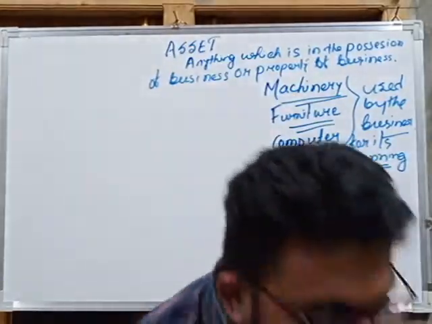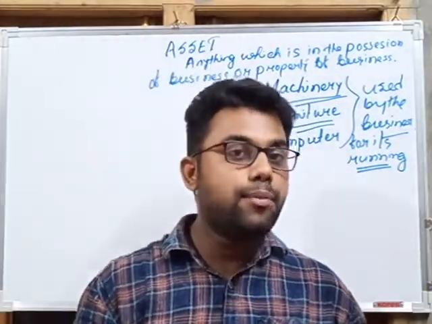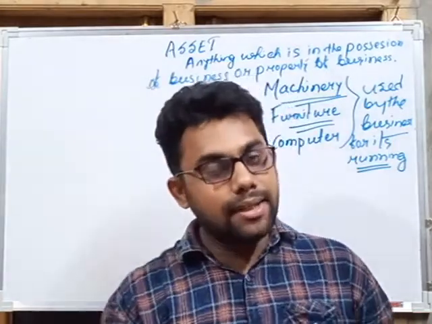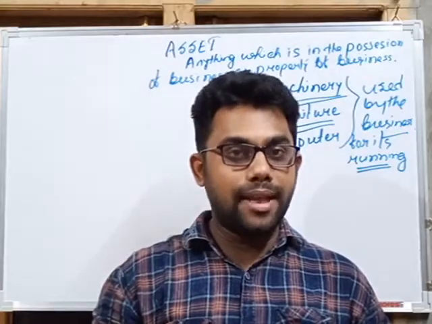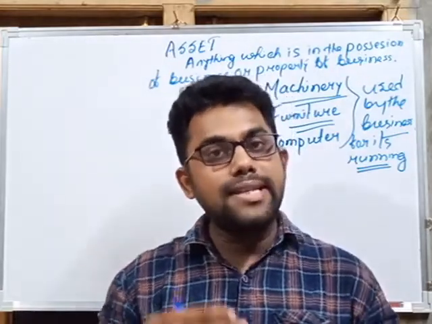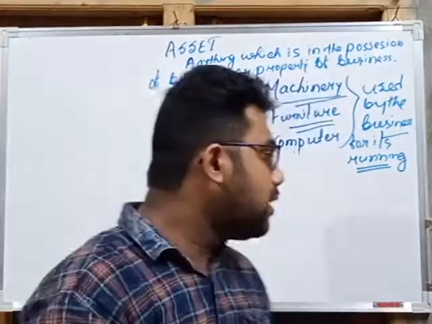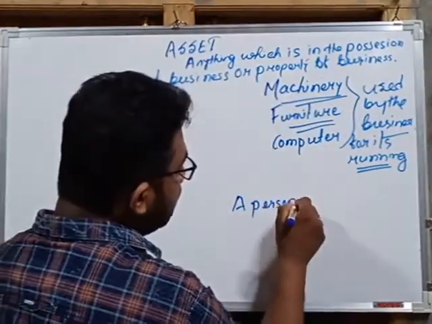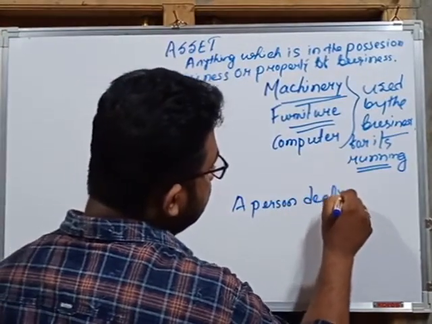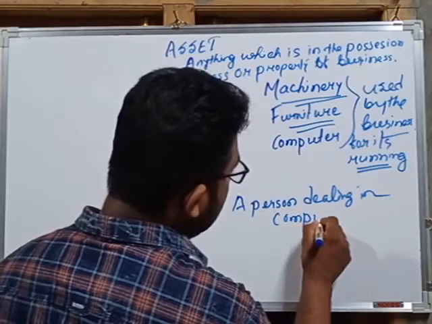So what is an asset? Asset means anything which is used by the business, anything which is in the possession of the business, or anything which is the property of the business. And remember, the asset in a business is for use, not for selling, not for resale to another person. Suppose a person is dealing in computers.